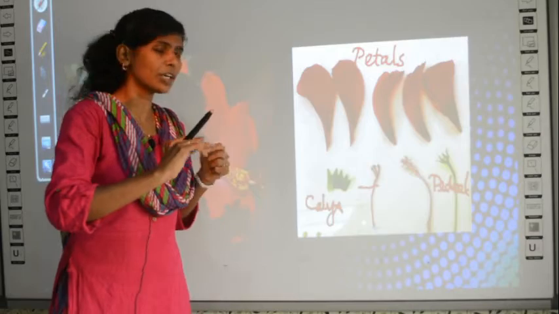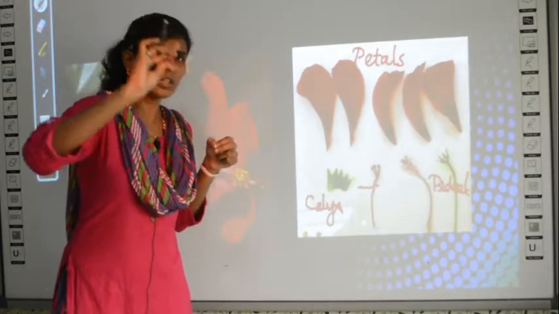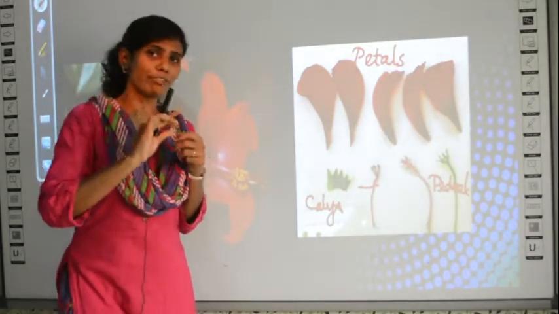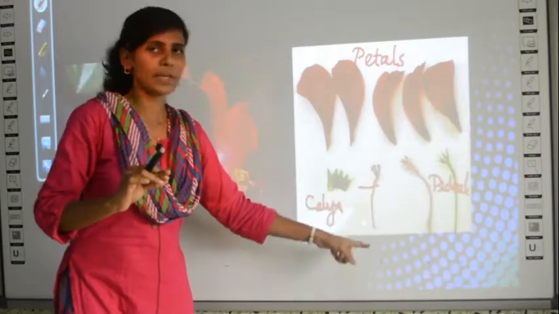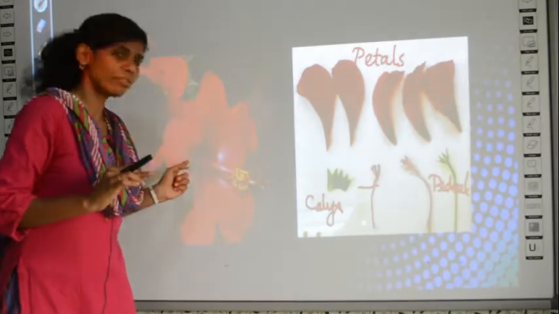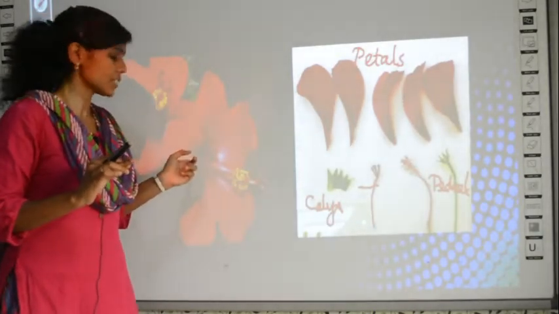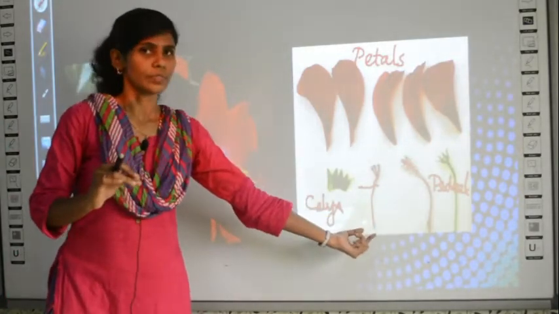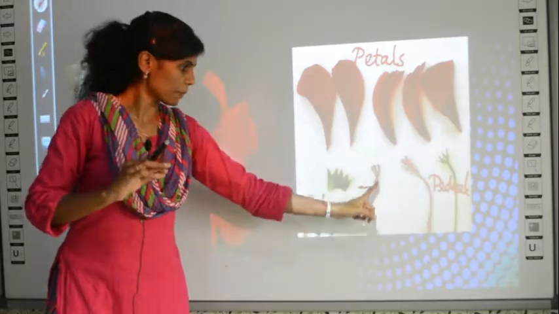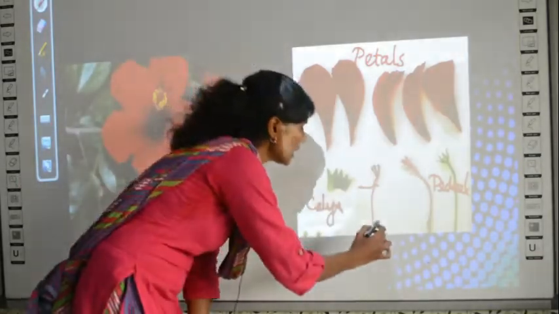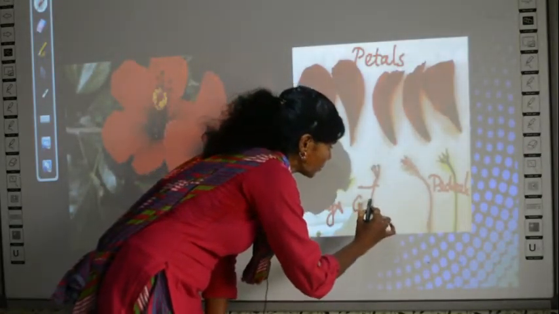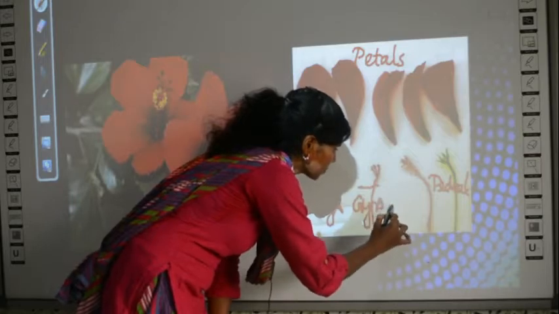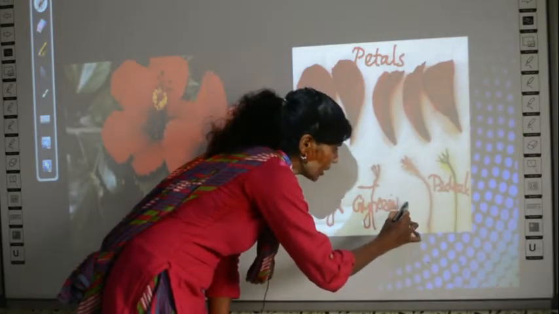In the first flower, what you are going to do? You are going to remove the whole length. So gently if you remove, you will get the full piece as such. Okay, till the bottom, the thalamus region. Until that region I need. Clear? So you are going to remove that and place this and label it as gynoecium.